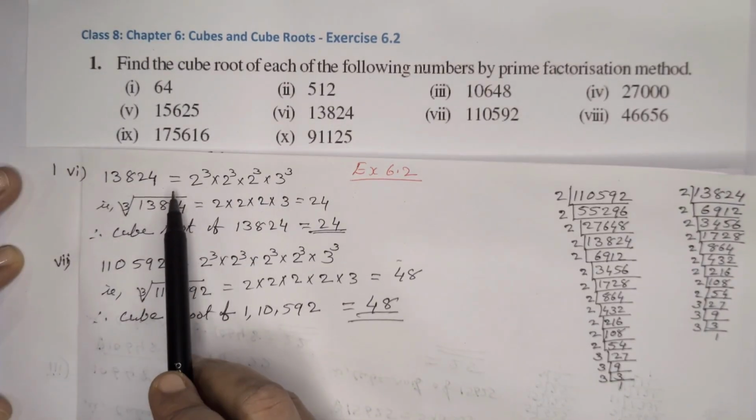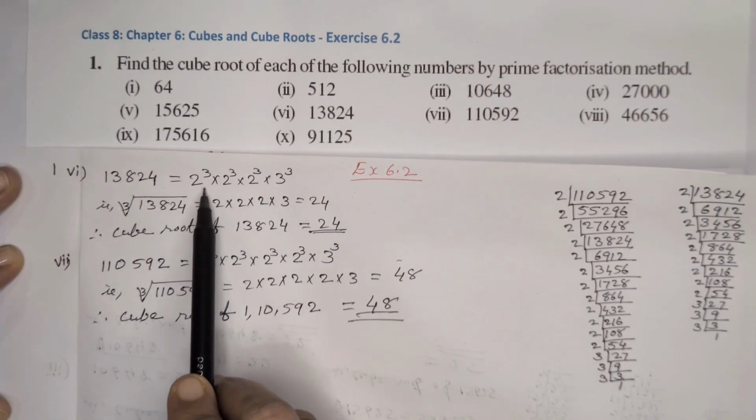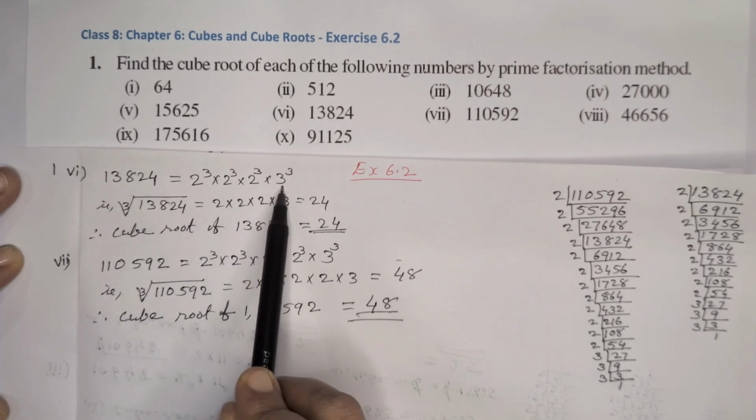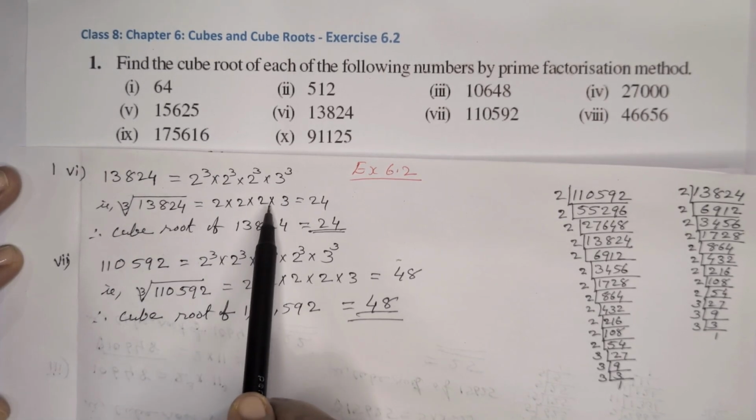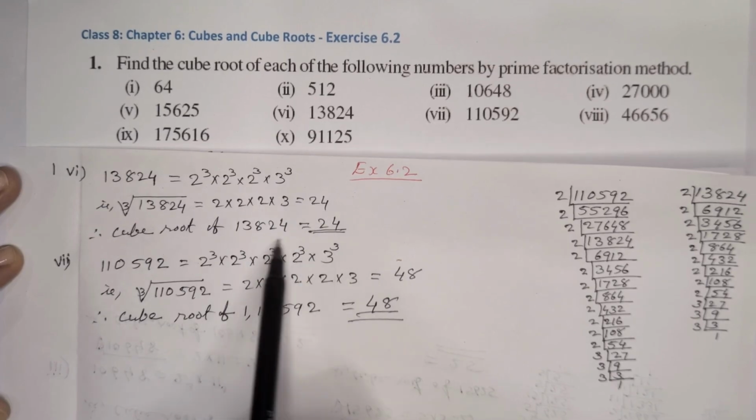Here 13,824, we are getting 2 cube into 2 cube into 2 cube into 3 cube. So the cube root of that number is equal to 2 into 2, 4 into 2, 8, 8 into 3, 24.